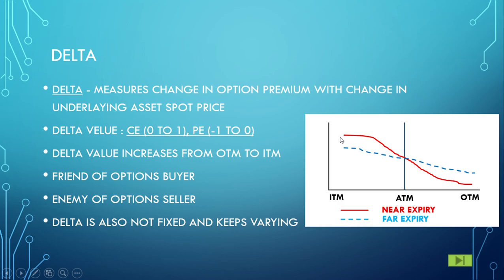So it is advisable for a near expiry to buy an in the money call option. Similarly for far expiry, OTM is a little higher than the near expiry and ITM is lower than the near expiry. So it is advisable, if your view is longer and if you want to buy a monthly option, to buy an OTM call option.